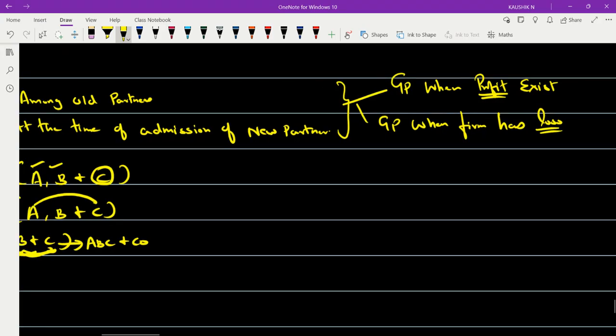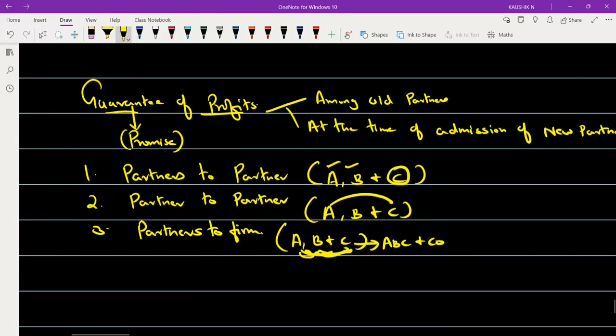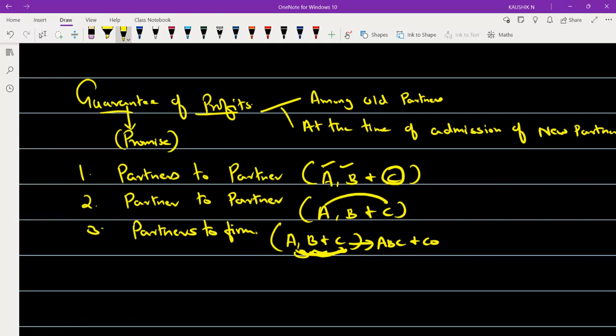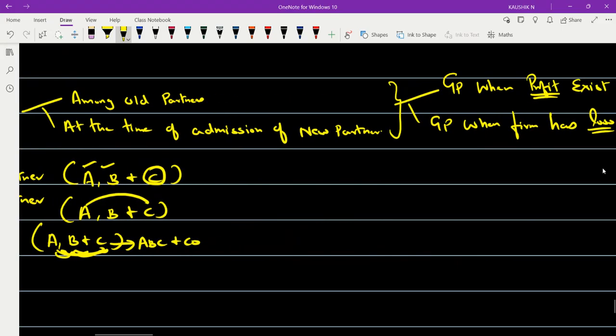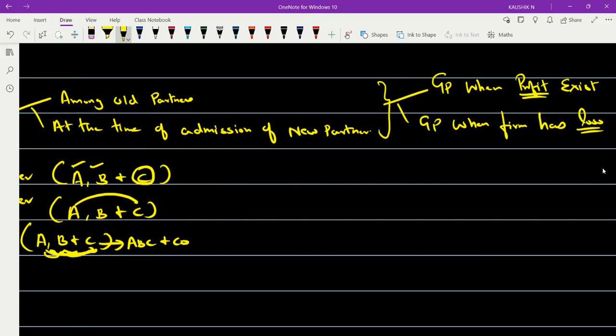So I repeat it. Guarantee of profit is a promise to a partner or to the firm on a particular amount of profit. It is done in two different types: one at the time of admission of a partner, or among the old partners. And this could be done even when there is a loss.